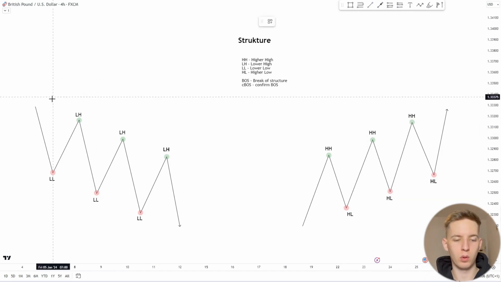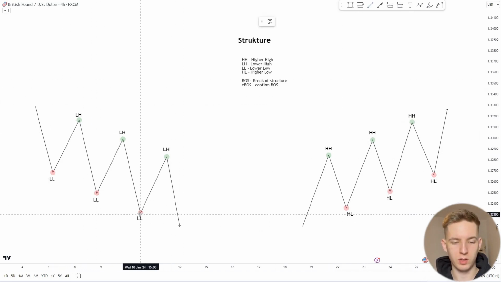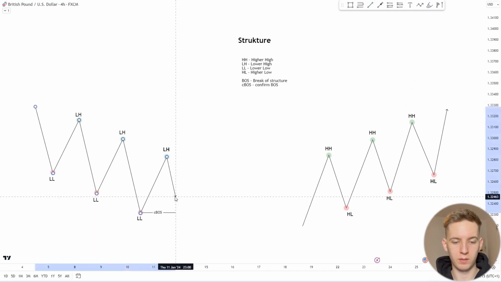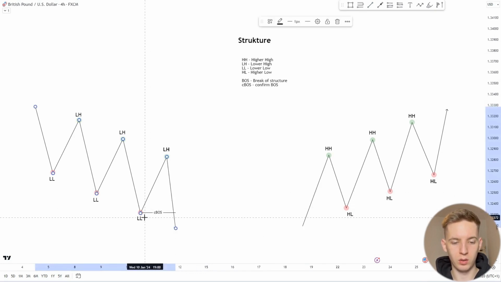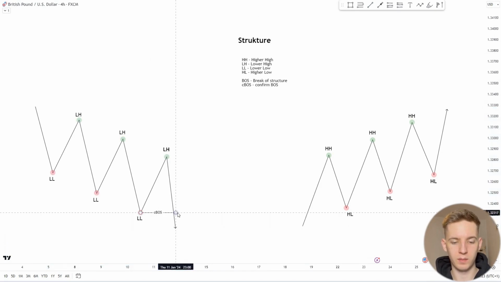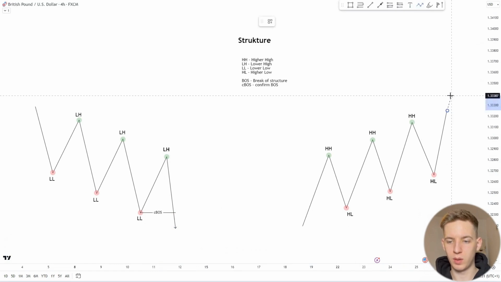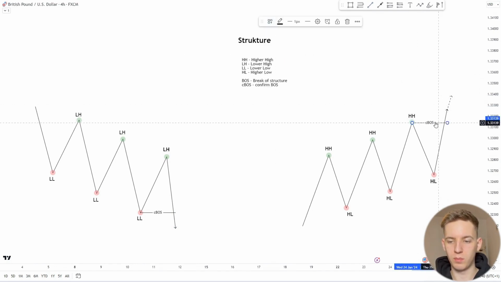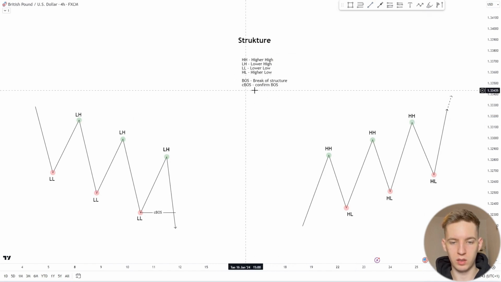So, we can consider that the market structure continues and becomes non-declining at the moment when our structure is confirmed, if the price at that moment goes below the previous minimum and consolidates below with the body of the candle. In the case of the upward structure, it is the same. We can read structure confirmation when the price consolidates above the previous maximum. We call structure confirmation CBOS, which stands for confirm BOS. BOS is break of structure, and everything is written here. You can also see the same in higher high, lower low, and their designations.